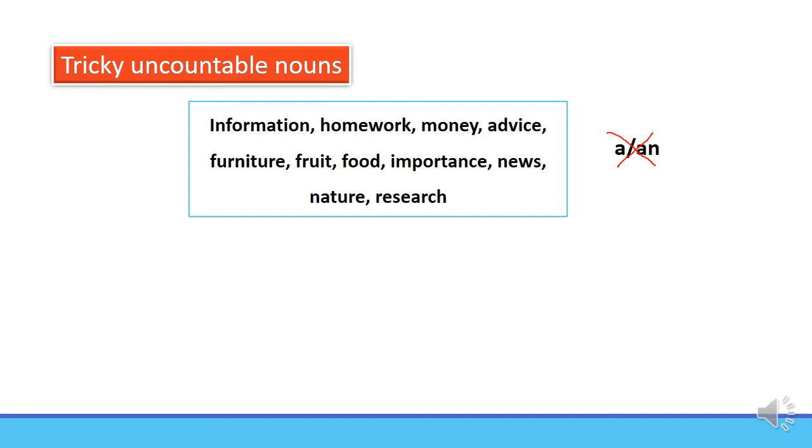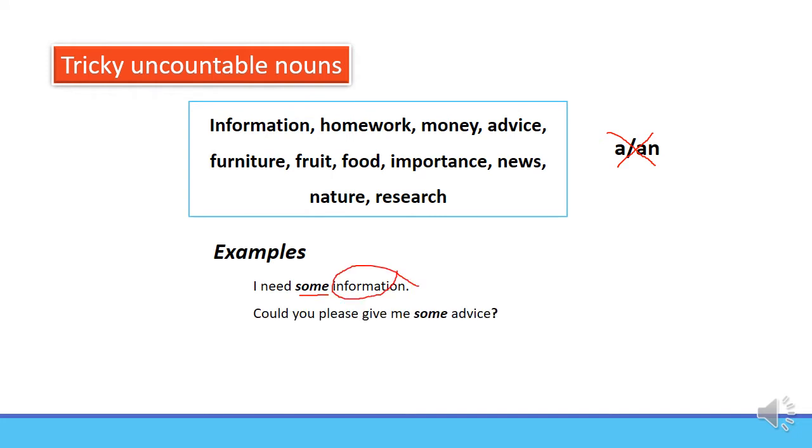These are uncountable nouns. For example, I need some information. This is an uncountable noun. Could you please give me some advice? This is an uncountable noun. Don't get confused with the Spanish.